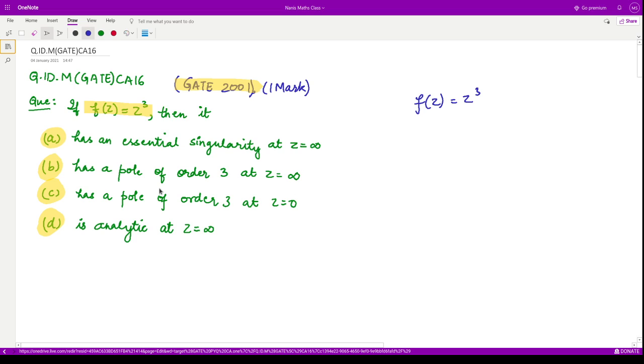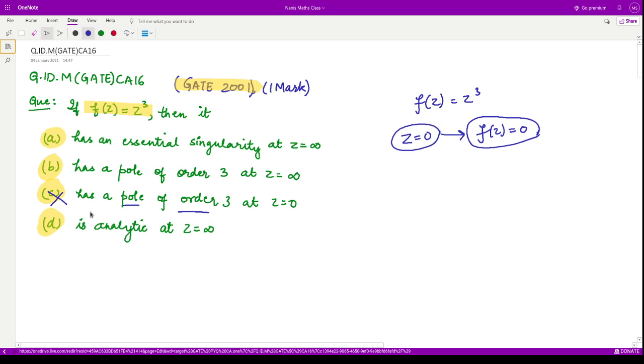infinity, has a pole of order 3 at z equal to infinity, has a pole of order 3 at z equal to 0, or is analytic at z equal to 0. If we are talking about the point z equal to 0, if we substitute z equal to 0 over here, we get the function as 0. If the function is 0 at some point, there is no problem with the analyticity of that function. So if there is no problem with the analyticity, we cannot say there is a pole of order 3. So this option is not correct.